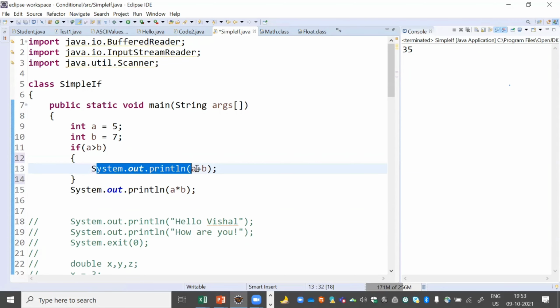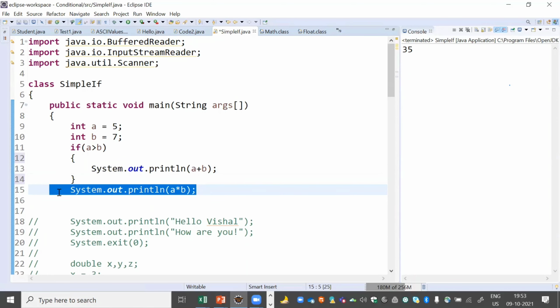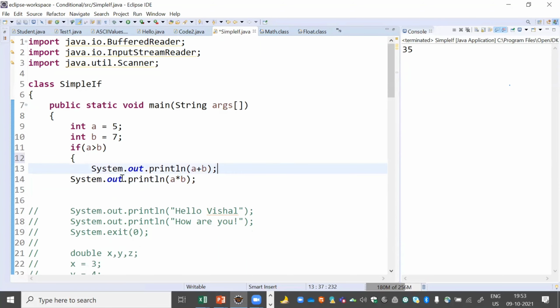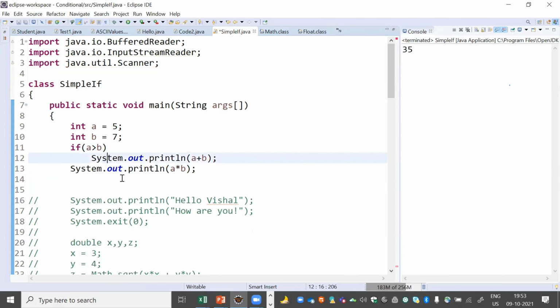That means this line number 13 will not execute. Your line number 15 will run, and with the help of this statement we are getting 5 into 7, that is 35, as the answer. So that is why we are getting 35 as the answer. That may be possible, don't get confused. It may be possible that your teacher gives you a question like this, so never think that this is also a part of the if.